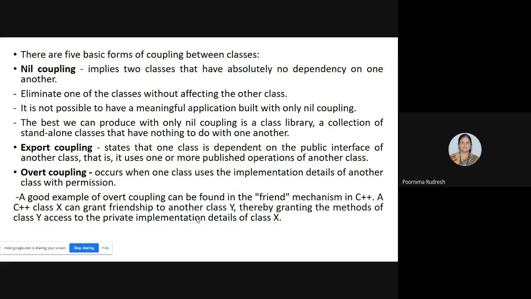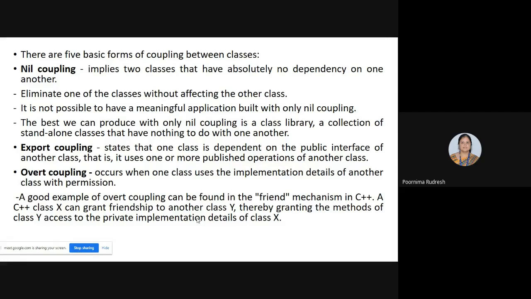Understood? That is the advantage. But the disadvantage is that with nil coupling we cannot build a meaningful application. Clear now? But with nil coupling we can create a class library consisting of only standalone classes, where each class is not depending on other classes. So this is about nil coupling.